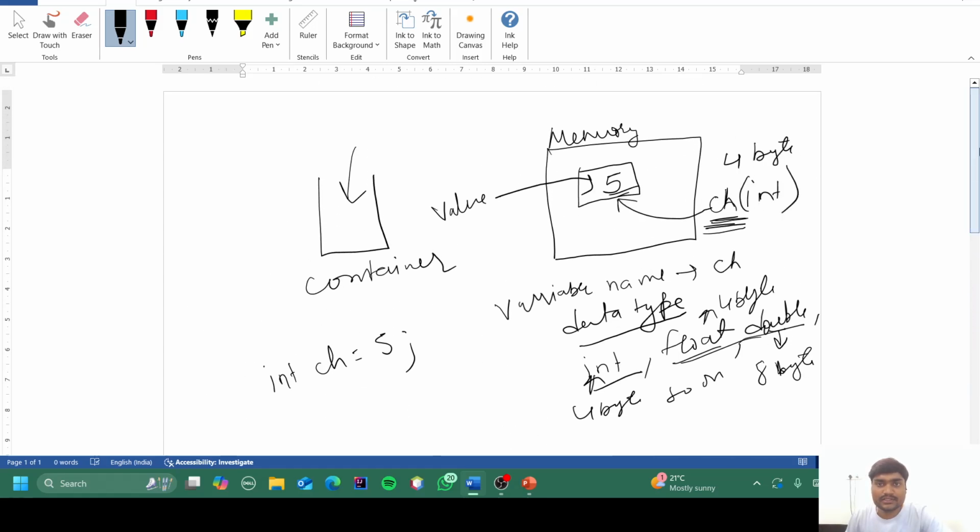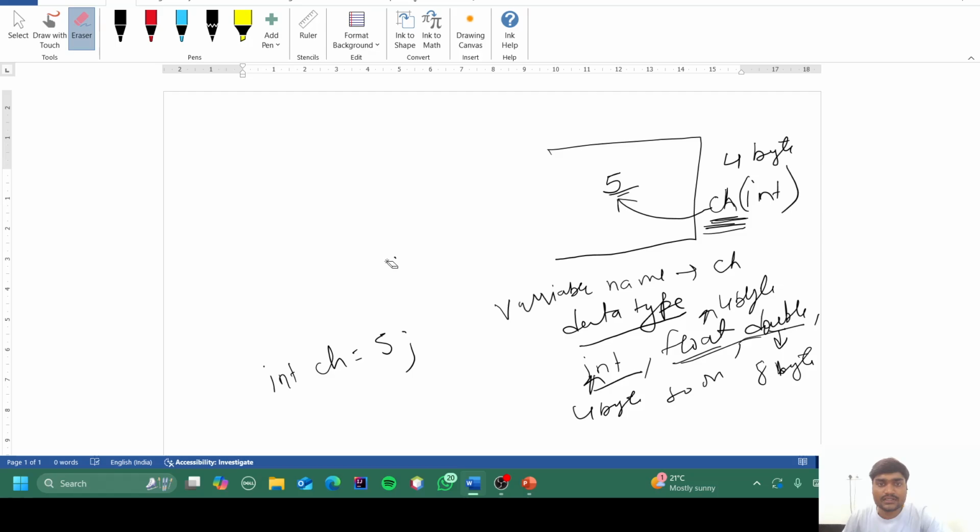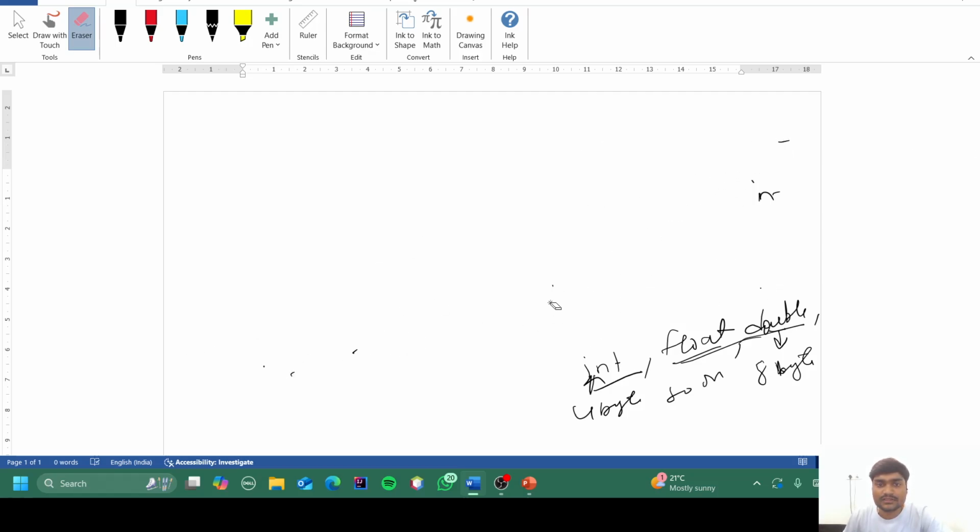Now, the third type of variable is the static variable.